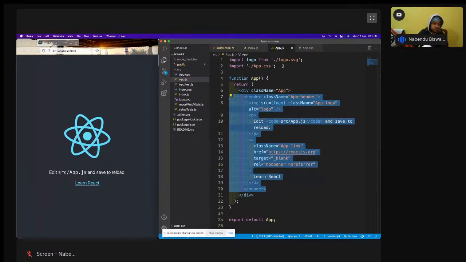Inside the JavaScript file, you're writing normal kind of HTML, and this is not a normal kind of file. This file is also known as JSX, JavaScript XML. Okay, and it is not that tough. It is very easy. You're going to learn it, and because of all these things, React is actually much easier than Angular. If React takes 15 days to master, Angular takes around 2 months to master.